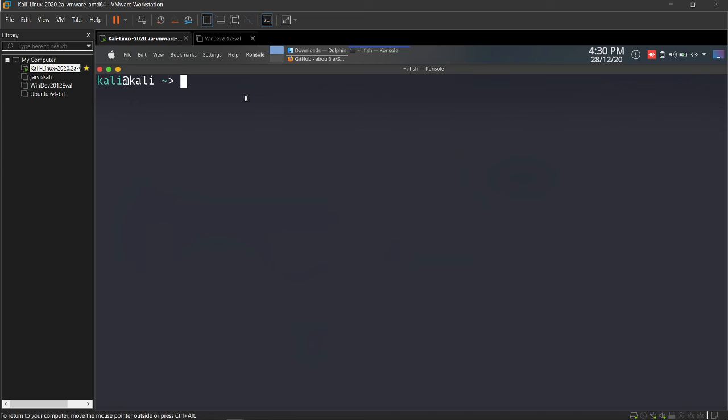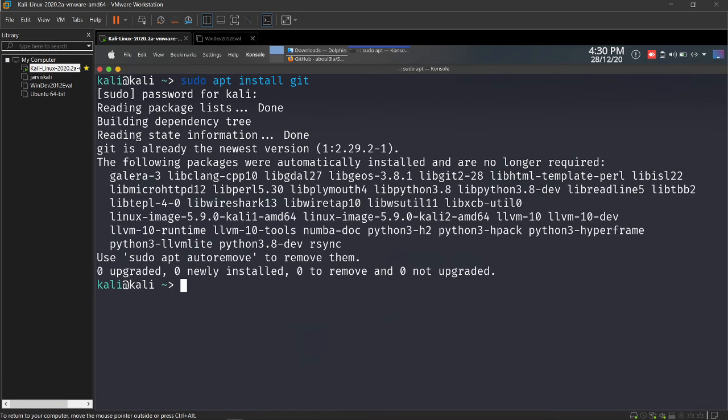Before that, you have to install a particular thing. Just follow this command: sudo apt install git. You are going to clone a repository in your Kali machine, so you will need Git. Only with the help of Git can you clone a repository, so first of all install this in your terminal.